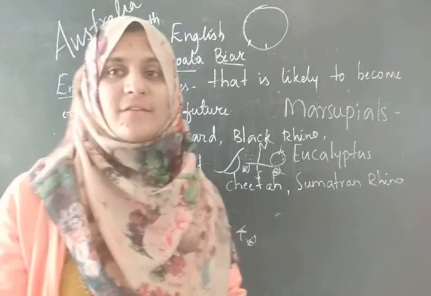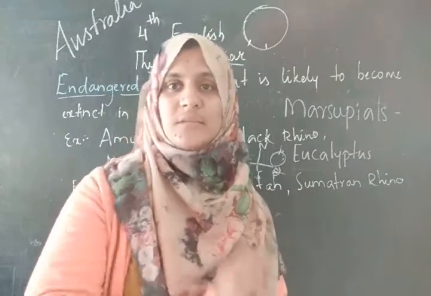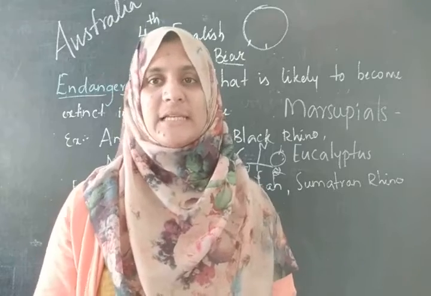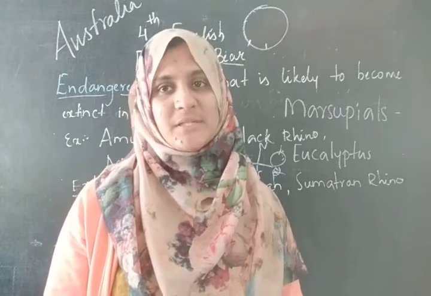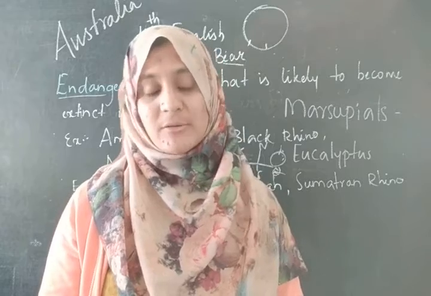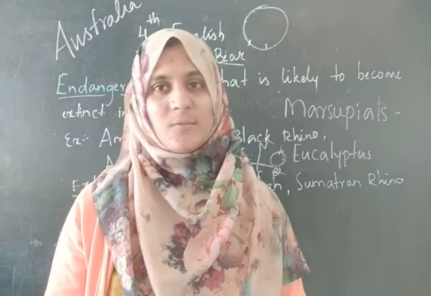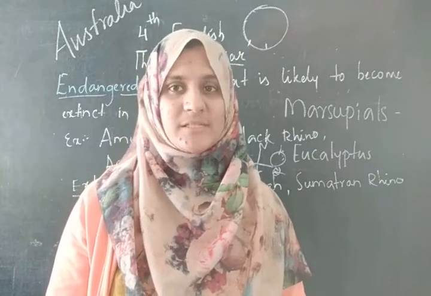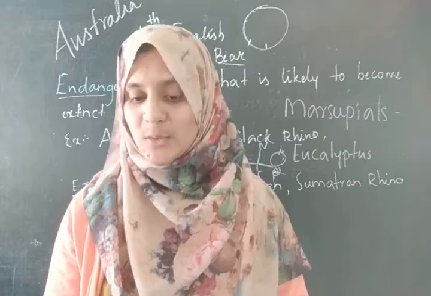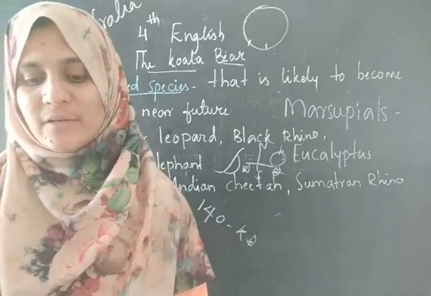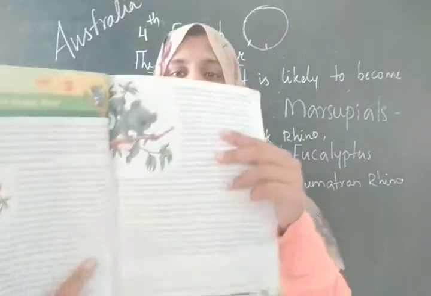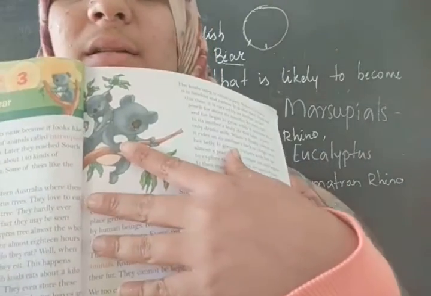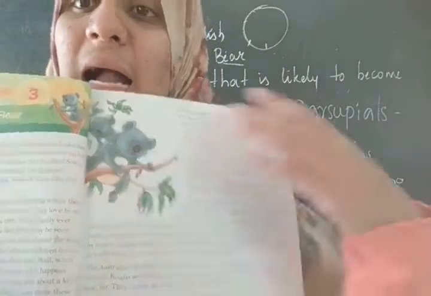Why are they found in eastern Australia? Mostly because there are so many, n number of eucalyptus trees. They love to eat them. What do they love to eat? Eucalyptus trees. Who loves to eat it? The koala bear. They hardly ever leave the tree. You always see how they are attached to the tree. They keep on attaching like this.